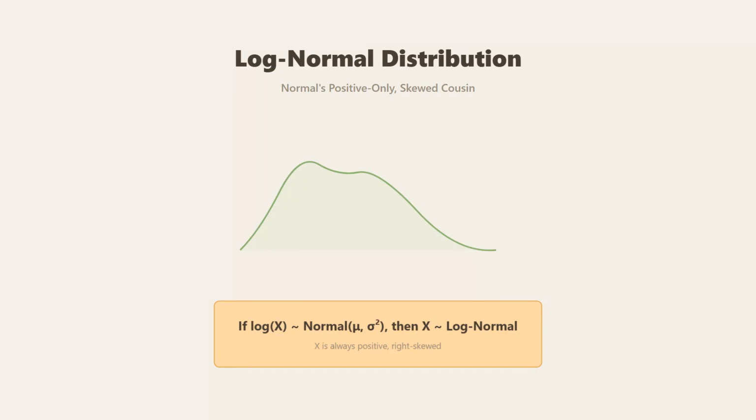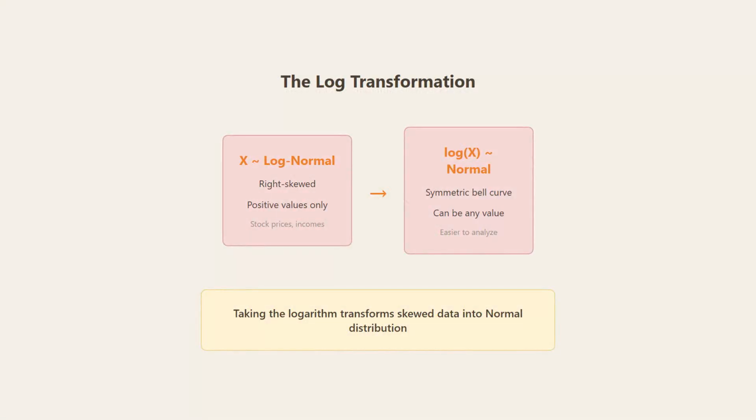The key is the log transformation. On the left, we have x following a log-normal distribution, right-skewed with positive values only, like stock prices or incomes. Take the logarithm, and on the right, log of x follows a symmetric normal distribution. This transformation makes skewed data much easier to analyze.